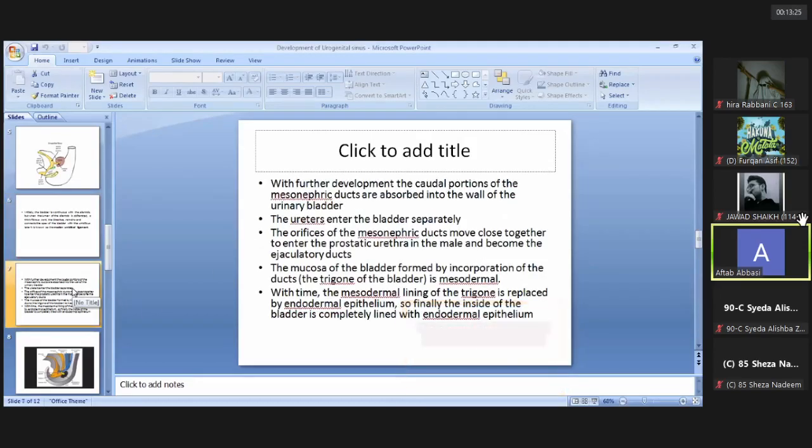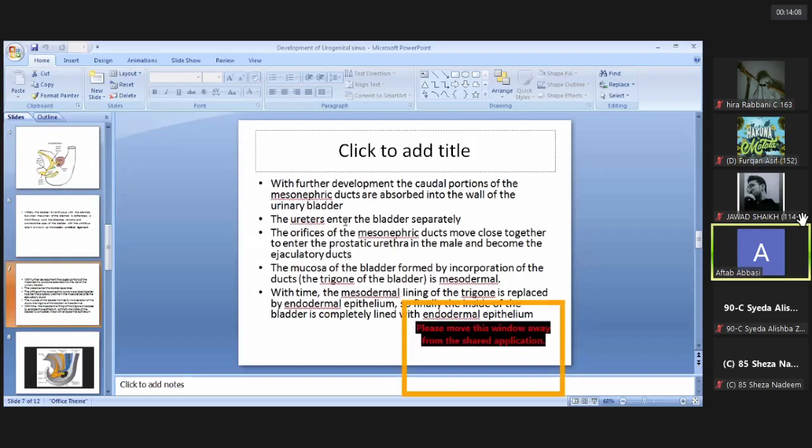With the further development, the caudal portions of the mesonephric ducts are absorbed into the wall of the urinary bladder. When we discuss the gross anatomy of the urinary bladder, there is a part known as the trigone, where at its upper two ends there are the openings of the ureters. Those are actually the openings of the mesonephric ducts, because the mesonephric duct helps in the formation of the ureters. So when the ureters enter the urinary bladder, that is actually the caudal portion of the mesonephric duct, and they are absorbed into the wall of the urinary bladder where the ureters enter.